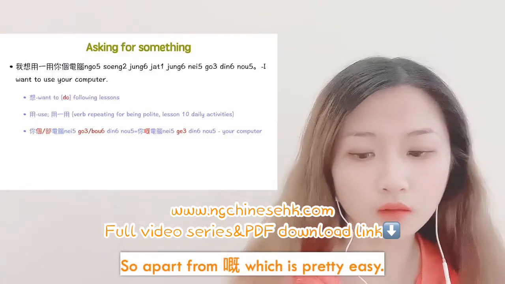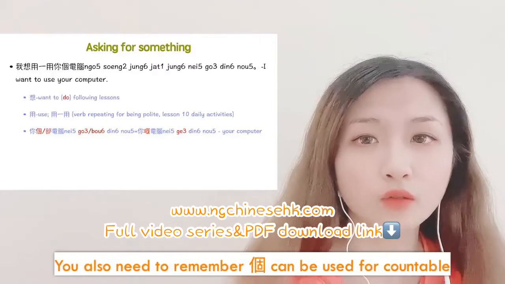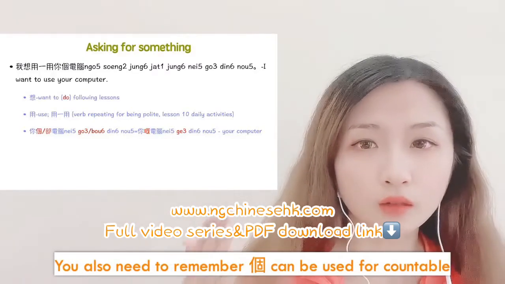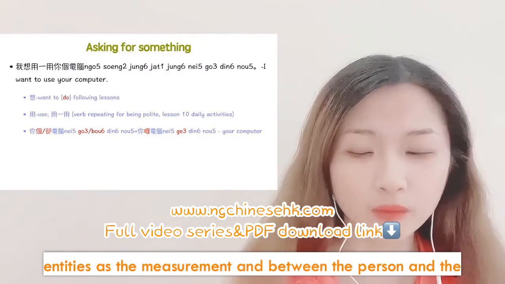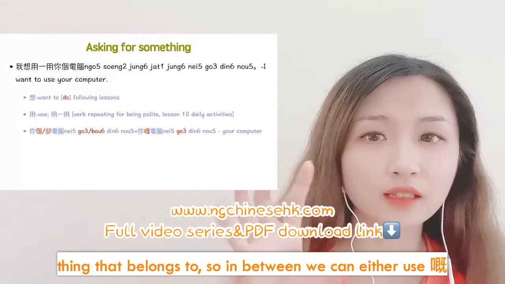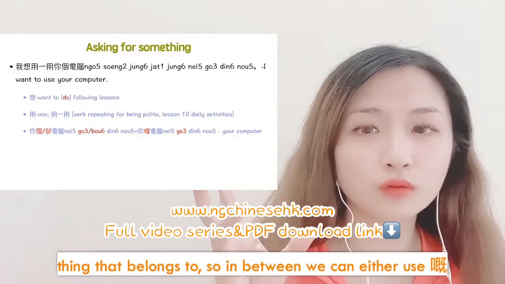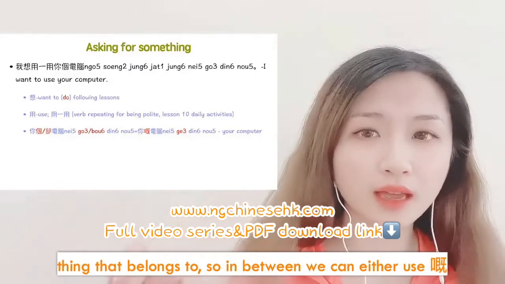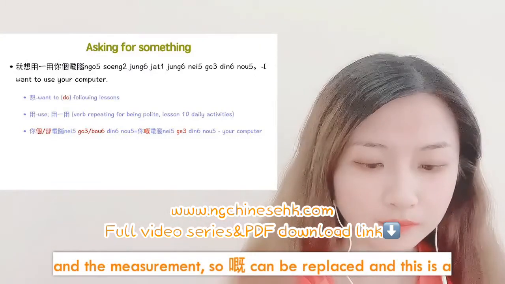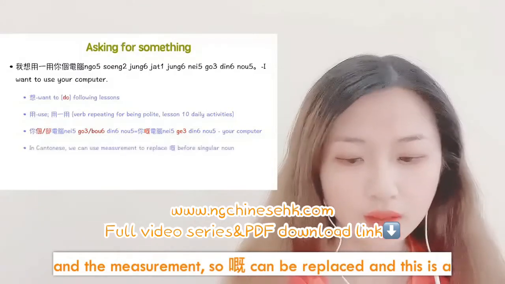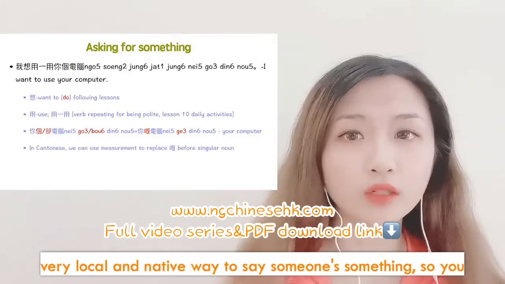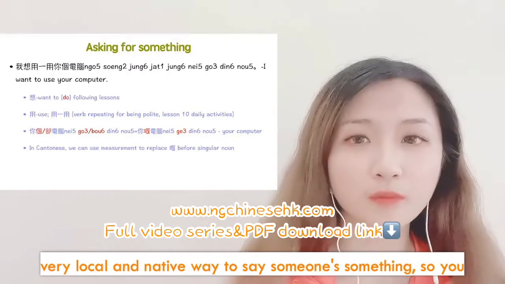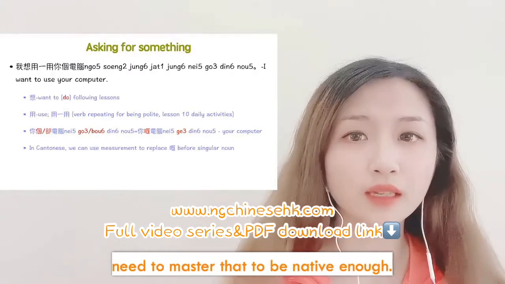So apart from 嘅, which is pretty easy, you also need to remember 個 can be used for countable entities as the measurement, between the person and the thing that belongs to them. So in between, we can use either 嘅 or the measurement. 嘅 can be replaced, and this is a very local and native way to say someone's something, so you need to master that to be native enough.